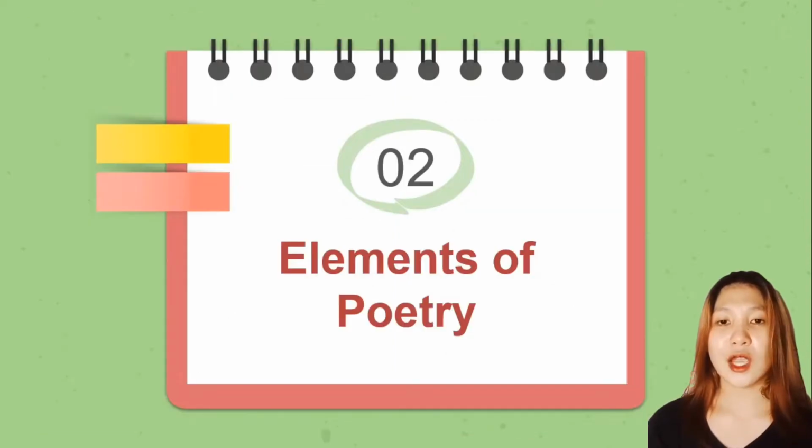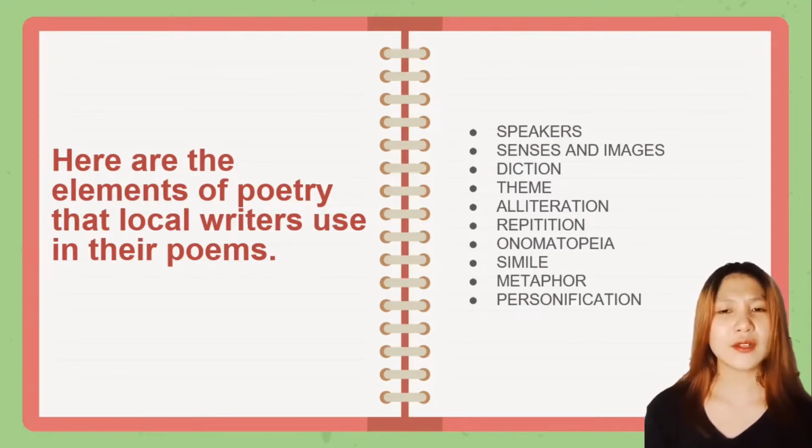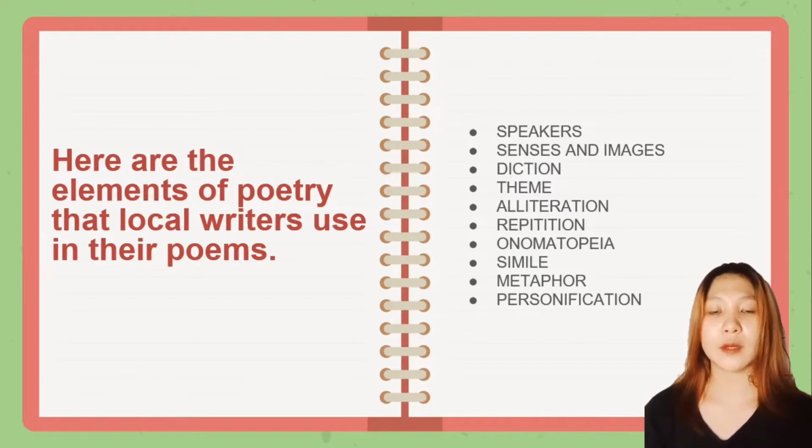What are the types and elements of poetry? Number 1. Speaker is the voice in the poem that talks to the reader. The speaker is not necessarily the poet. It refers to itself as I or me, or sometimes in the third person like he, she, his, or her. Number 2. Senses and images are words or phrases used by the writer to create an image that the reader can see through his senses.